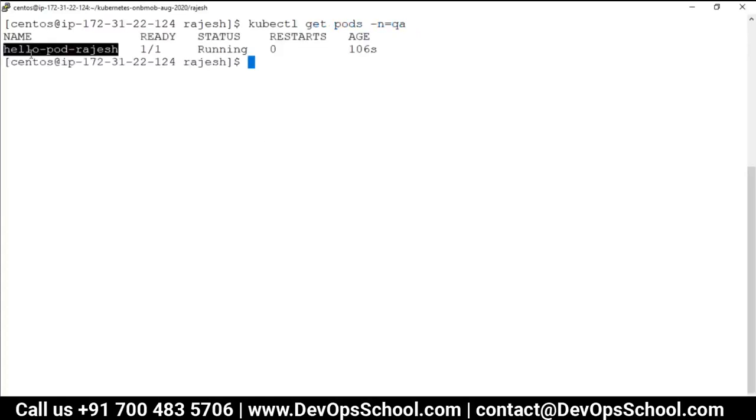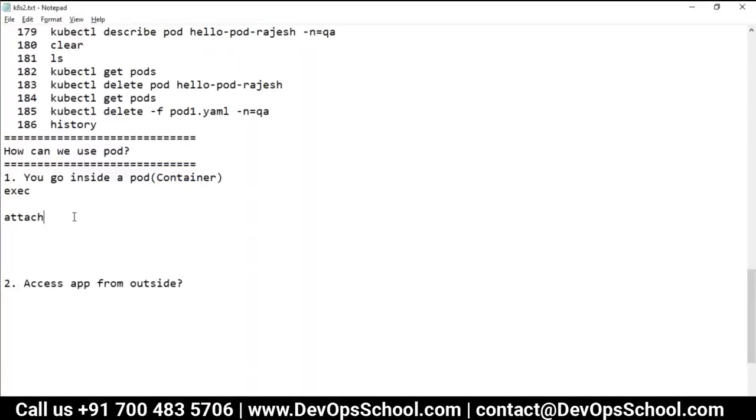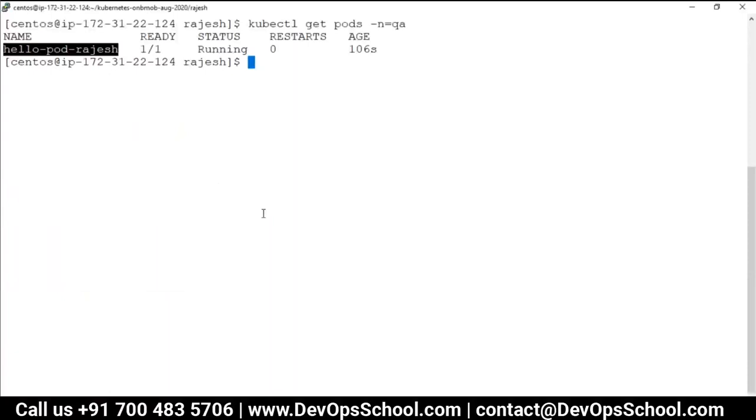Can I attach this time? So attach means what? Anyone tell me, attach means what? Attach will do what? It will attach to the process with PID one. Yes, correct, 100% correct. So if I do kubectl attach, and here is nginx, so you will see nginx.